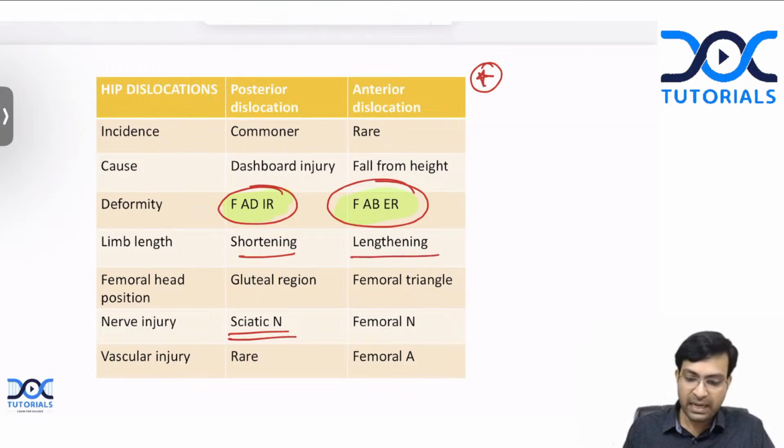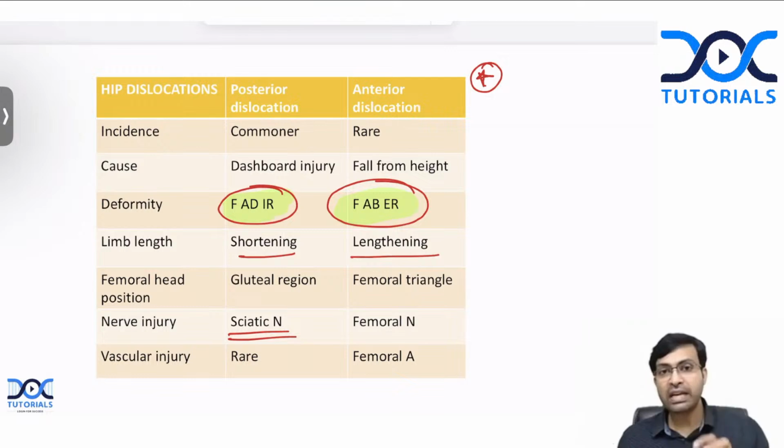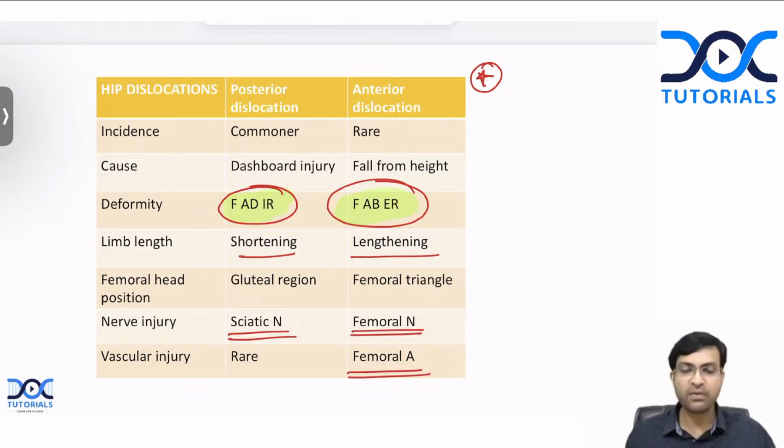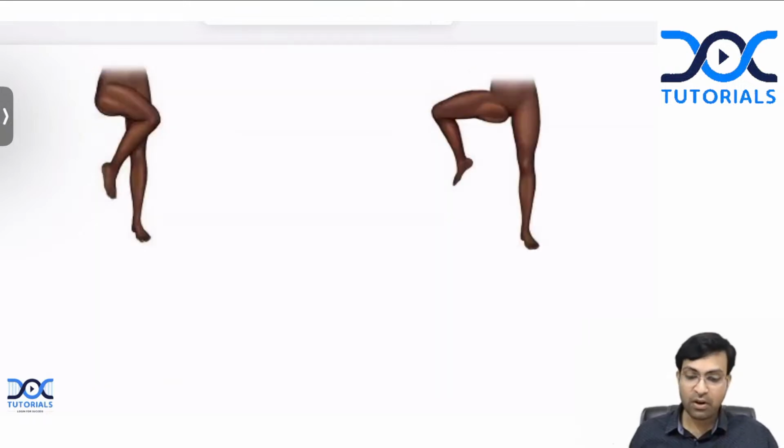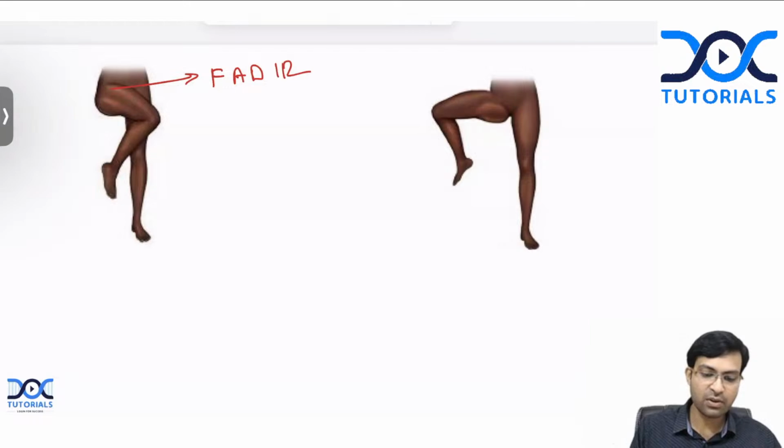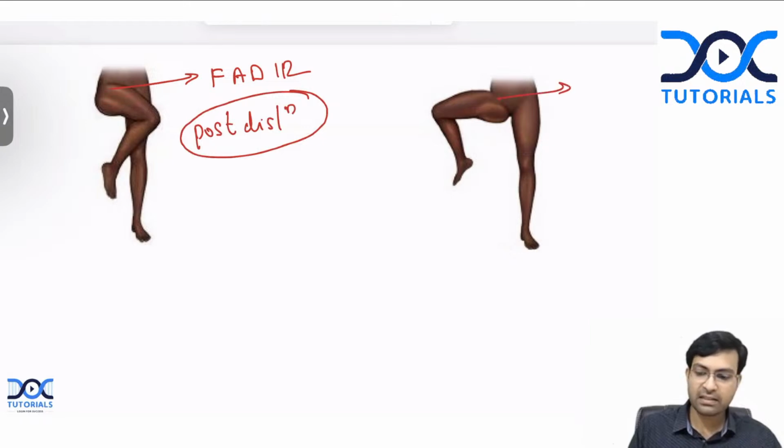And here there will be lengthening, and because the femoral head goes anteriorly, there can be compression of the femoral nerve and the femoral artery. Now the thing with the INICET paper is that many a time they will not give you flexion, adduction or flexion, abduction like that. They will simply give you pictures like this. So what is this? Here you can clearly see flexion, adduction and internal rotation. So this is posterior dislocation. And here, as in the question that I asked you, the picture shows flexion, abduction, external rotation, and this is your anterior dislocation. Okay.